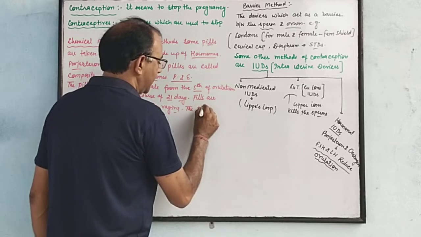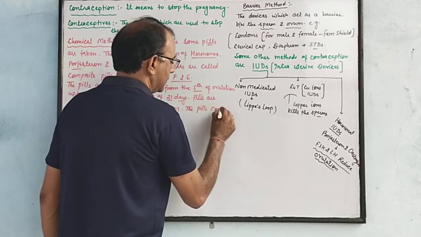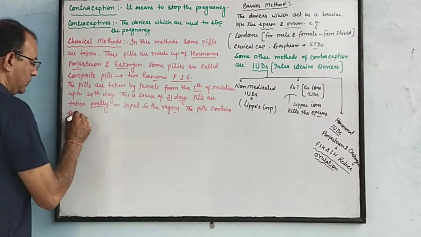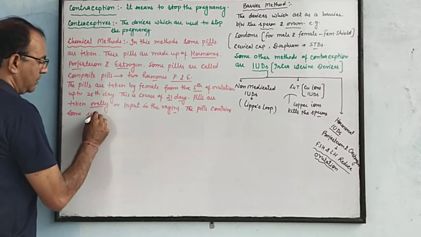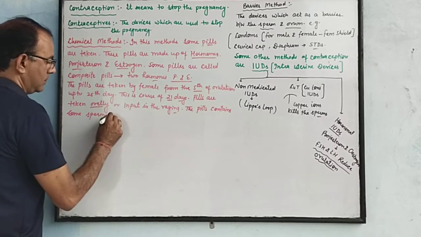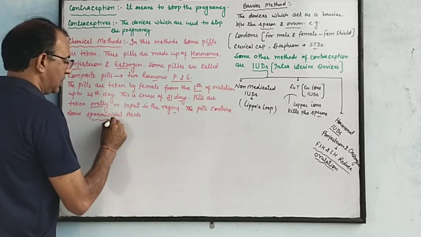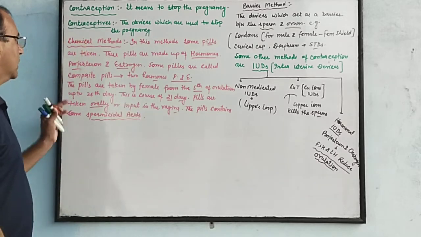The pills contain some spermicidal acids. Those kill the sperm. This is a chemical method.